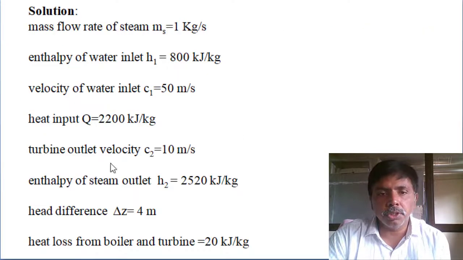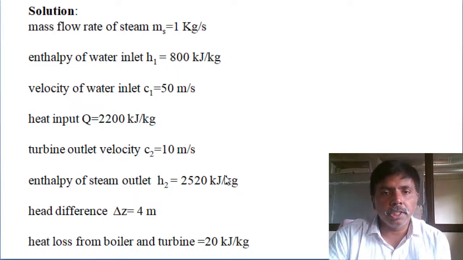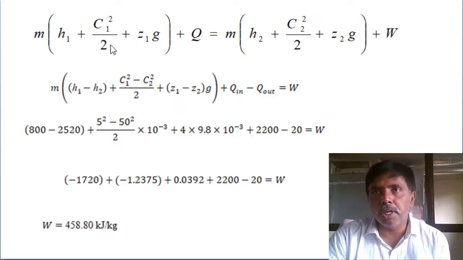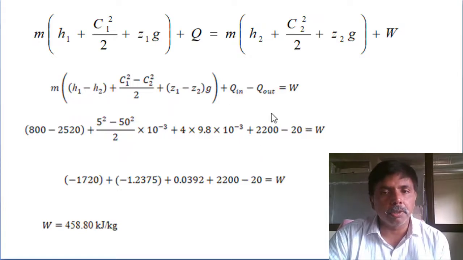Then we substitute this given data: mass flow rate, inlet conditions. I want to determine the work done by the system. Mass energy entering minus mass energy leaving, plus heat supply minus heat rejection. In the problem they gave heat supply and heat rejection, so you can determine the work done by the system.